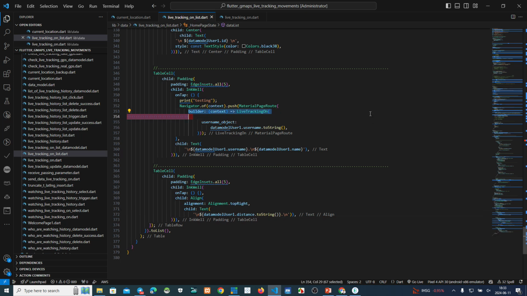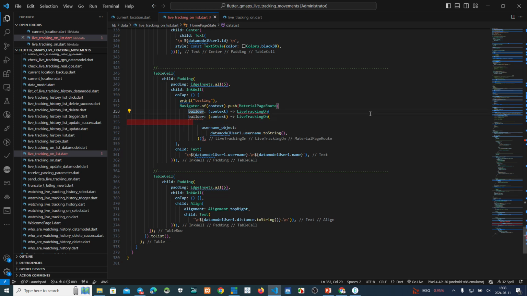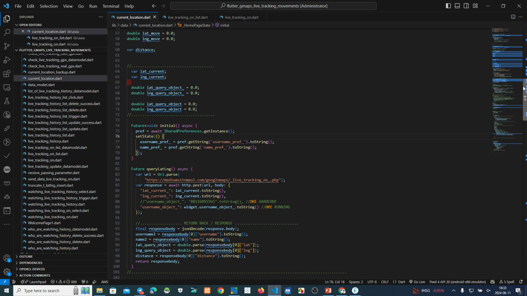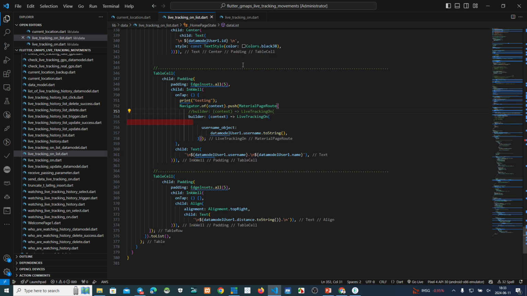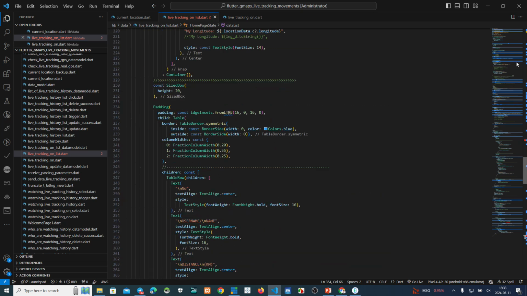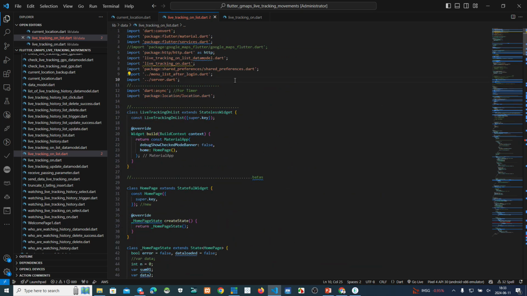We make this one go to the current location. This is the function current location. Live tracking on list, this one. Okay, go to current location. Current location we must add to this one.